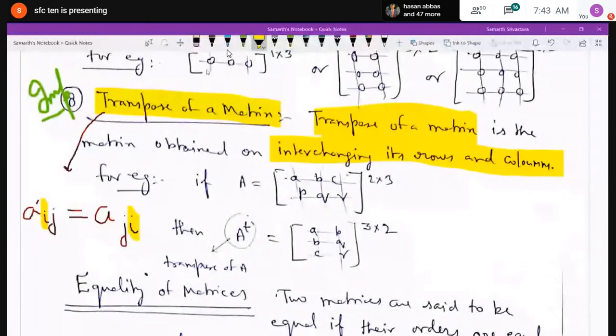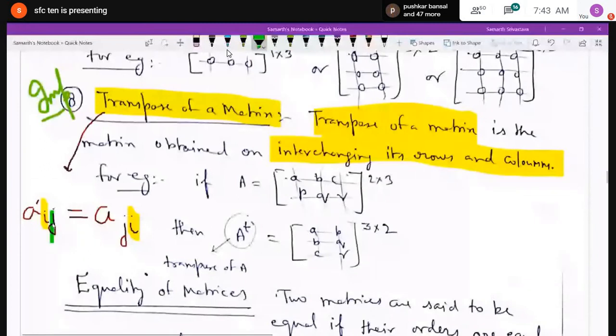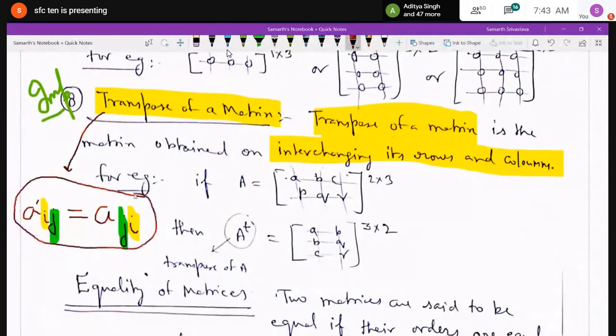If you see the vertical line, the first vertical line is what? ABC. And similarly, in the first case, PQR was the second row. And in this case, I have interchanged this second row as the second column. So PQR is the second column. So if you have noticed, what was the order in the beginning of matrix A? 2 by 3.